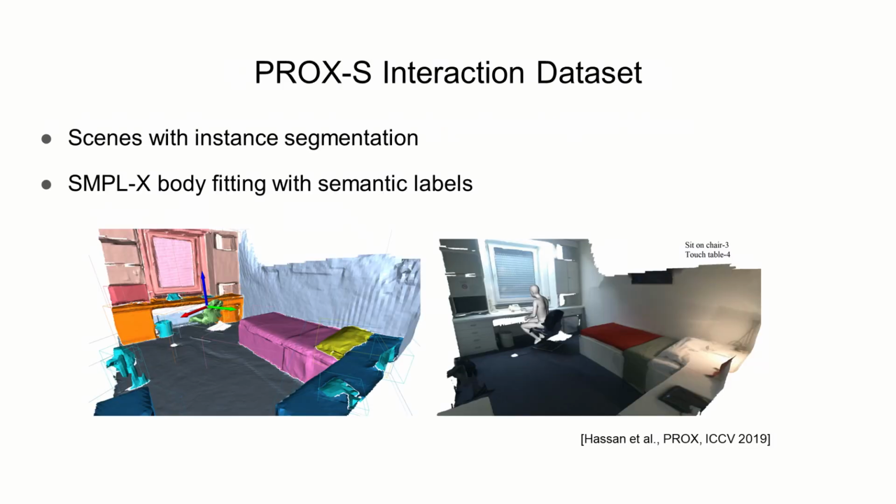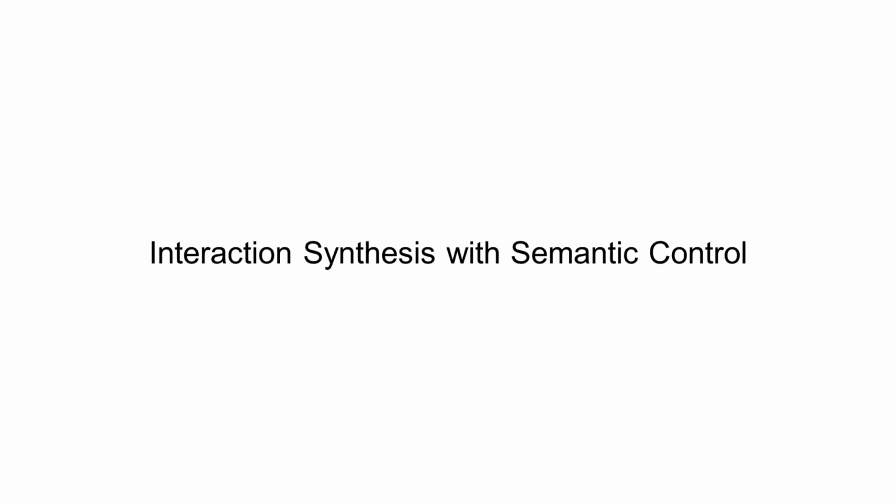We evaluate the task of human-scene interaction synthesis on the PROX dataset, which provides scenes with mesh reconstruction and instance segmentation, and interactions with SMPL-X body fitting and per-frame semantic labels. Next, we show the qualitative results and quantitative evaluation of our method COINS in experiments.